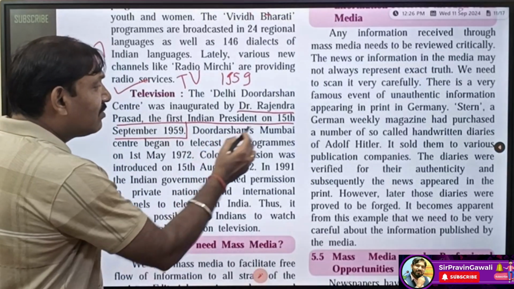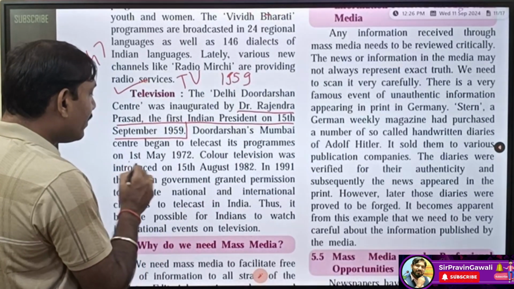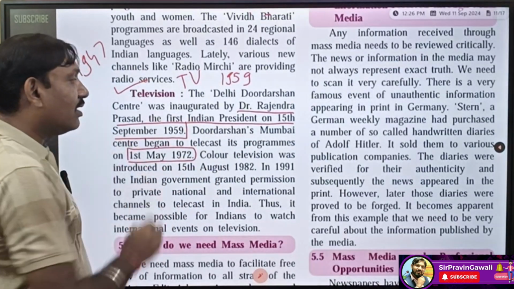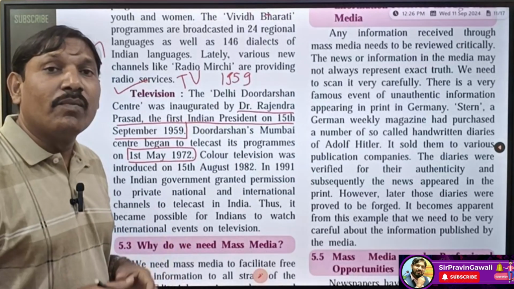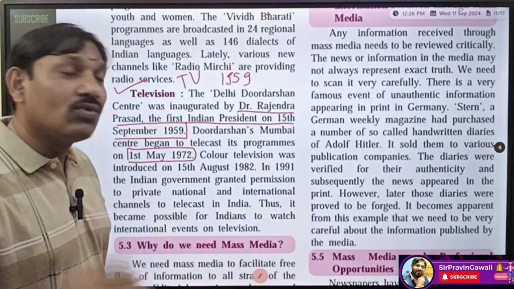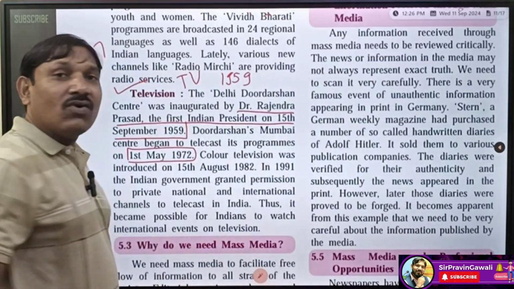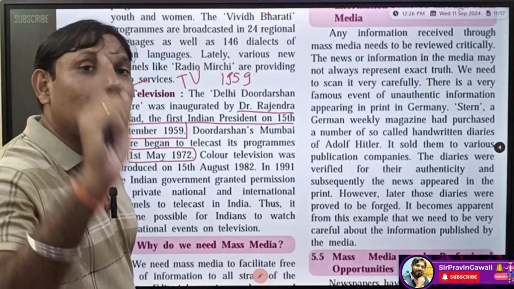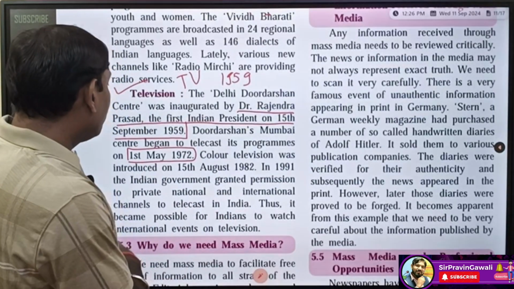Now, Doordarshan's Mumbai Center began to telecast its programs on 1st May 1972. Students, here the Doordarshan's Mumbai Center means the center of Doordarshan was there in Mumbai, and it started telecasting its programs on 1st May 1972. Don't forget 1972.